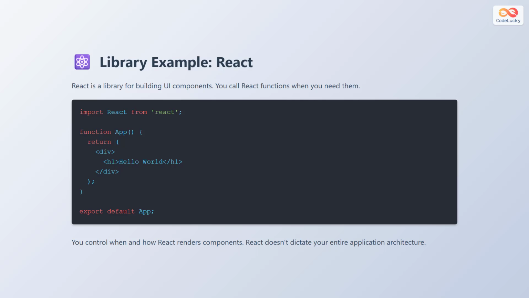React is a popular library for building user interface components. When you use React, you import it and call its functions to create and render components. React is focused solely on the view layer of your application. You can use React with any backend technology you choose. React does not dictate how you organize your project, manage data, or handle routing. You maintain complete control over the overall architecture. This makes React a perfect example of a library that does one thing well.